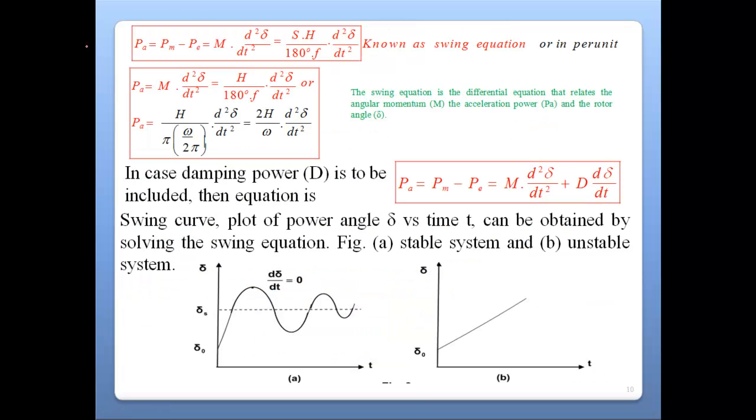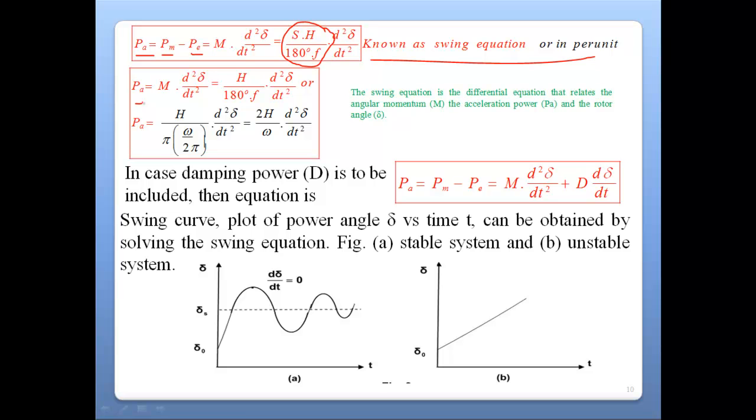Now what is the actual relation obtained from here? Accelerating power is equal to mechanical power minus electrical power, that will equal M dot d2 delta upon dt square, or in the form of apparent power, it is S H upon 180 degree f dot d2 delta upon dt square. This function is nothing but M, the moment of inertia. We have already calculated it in the previous slide, and this equation is known as the swing equation in per unit, right?